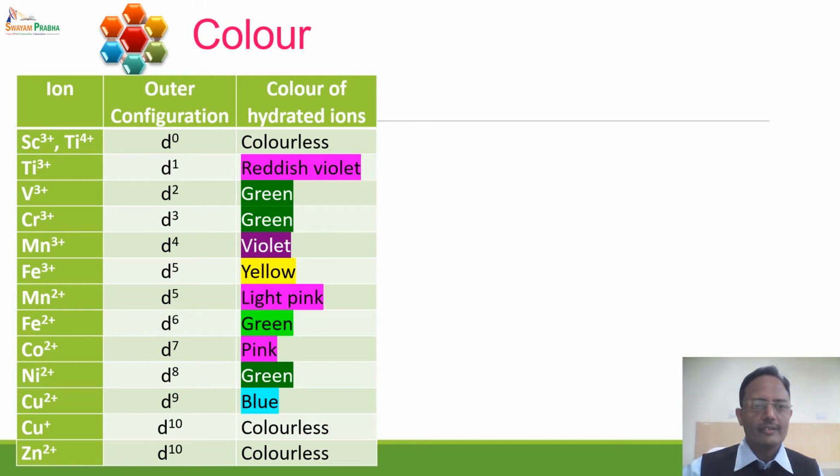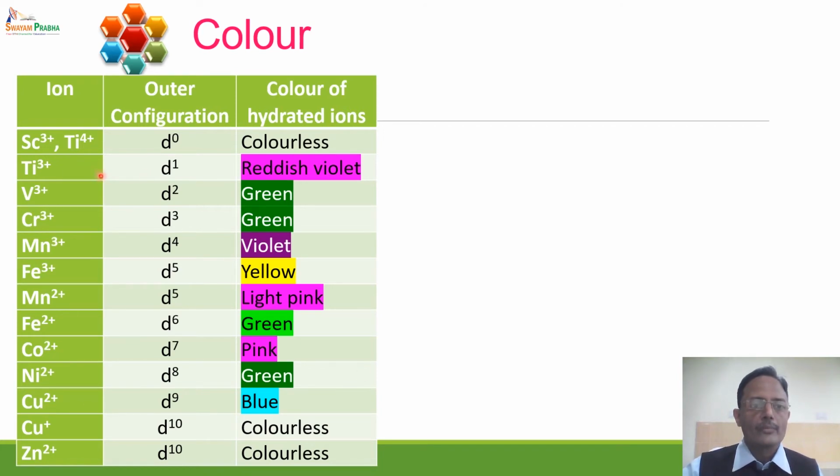This is a chart which shows the colors of various hydrated ions of D block elements. If you see this, scandium 3 plus and titanium 4 plus are colorless. But titanium 3 plus has a reddish violet color. Vanadium 3 plus, the hydrated ion, is green in color. Chromium 3 plus is green in color, and so on up to copper 2 plus.